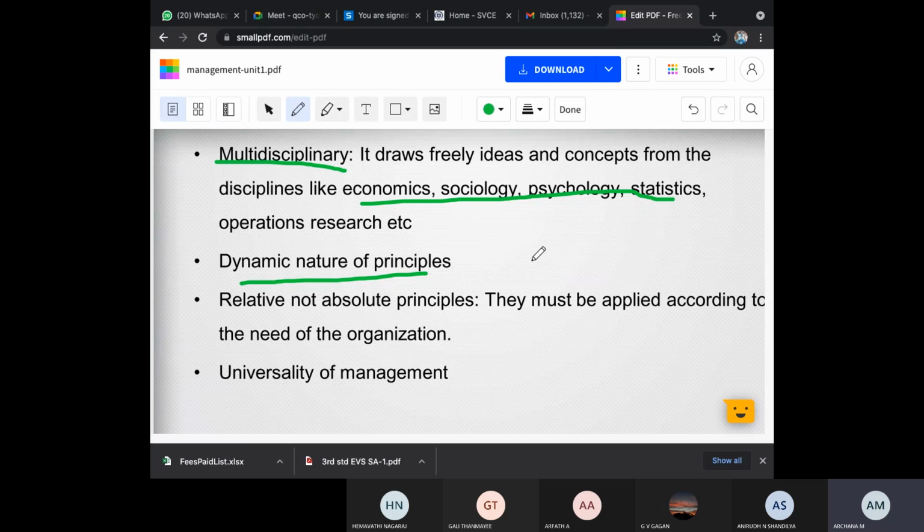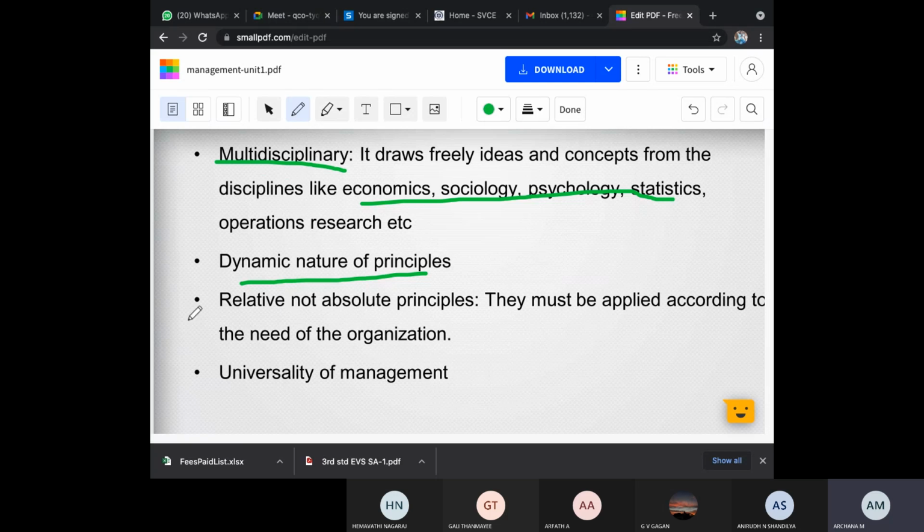My business, as I told you a simple example, I am opening a store. Based on that particular area, my business may run. If I open the same store in some other area, that business will be different. That is not static, that is dynamic. It can change according to the situations wherever you are. Okay, that is, management will not be static. It will always be dynamic in nature.